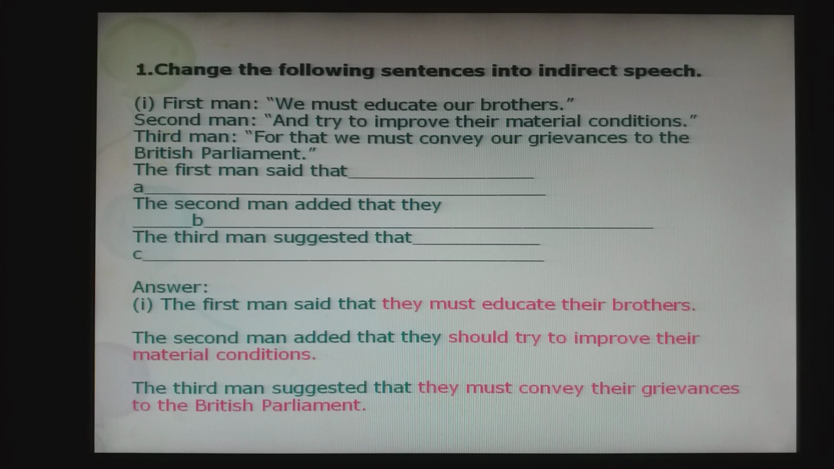Okay? And then the third one. For that, we must convey our grievances to the British Parliament. So the third man, what is he doing? He is giving a suggestion. Okay? So the third man suggested that we becomes they again. They must convey their grievances to the British Parliament.